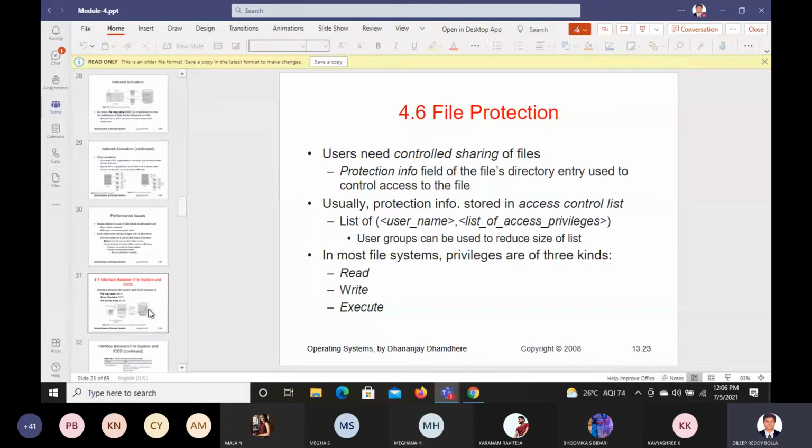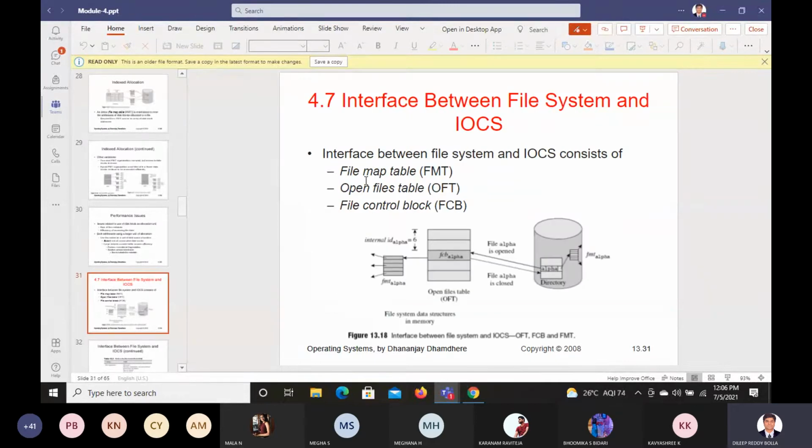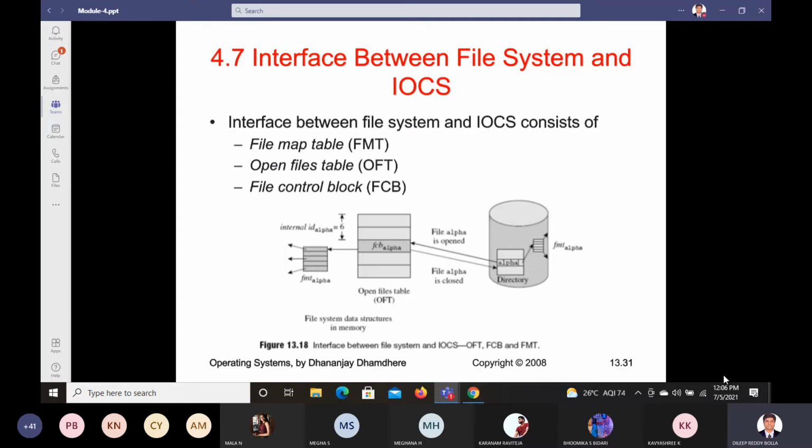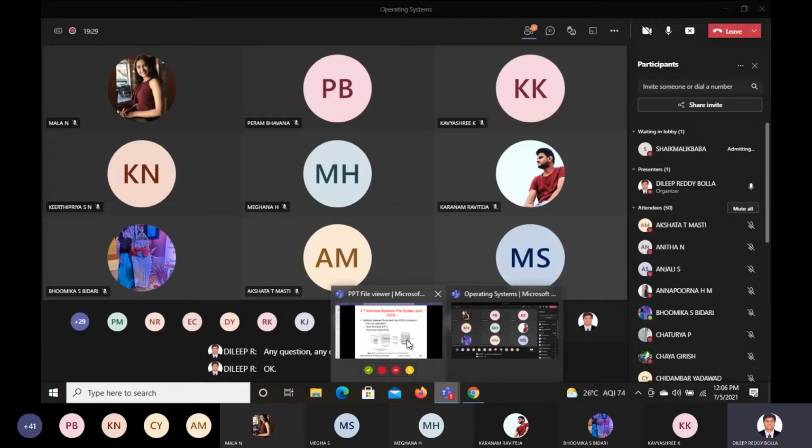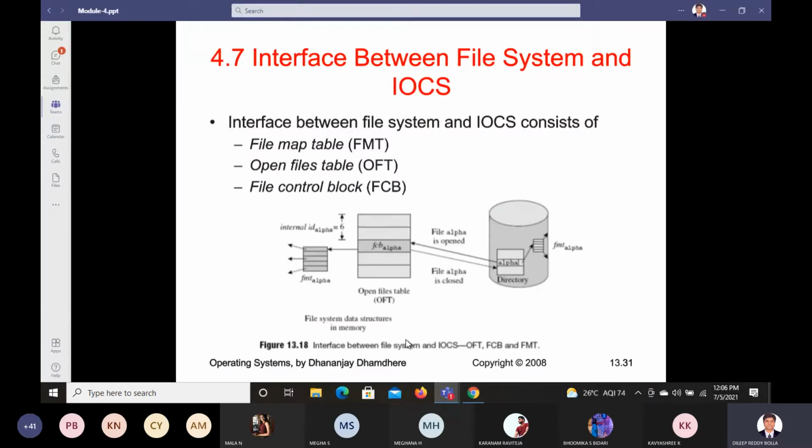So this one, interface between file system and IOCS, correct? So let us go to the slideshow and begin this discussion. Any queries and any questions on it? File system and IOCS. Okay. All right. So interface between file system and IOCS.